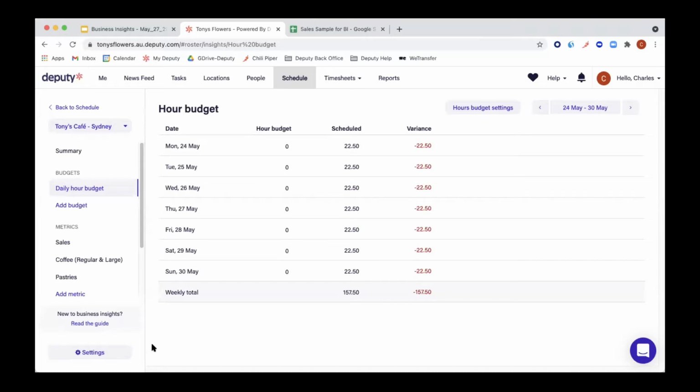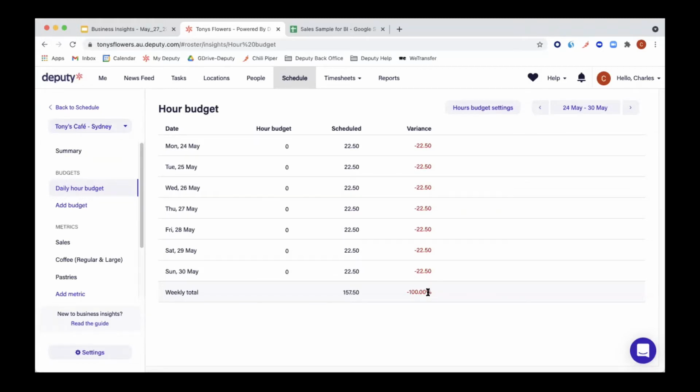And the way it works is the budget, whether it be hours or wages, compares those budgeted wages or hours to the scheduled ones and shows you the variance. So for our example, we established the schedule already. However, when I created our budget, I did not put anything in the hours. That's why you see a variance of minus 2250. And if you hover over it, you get a percentage, which is really, really cool.